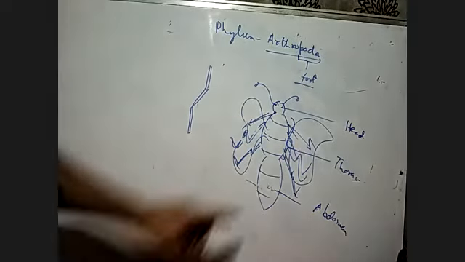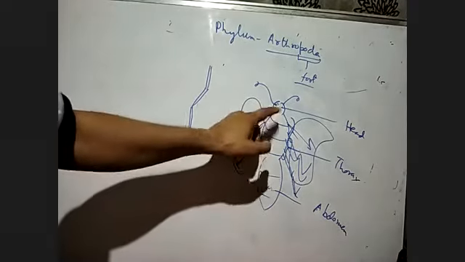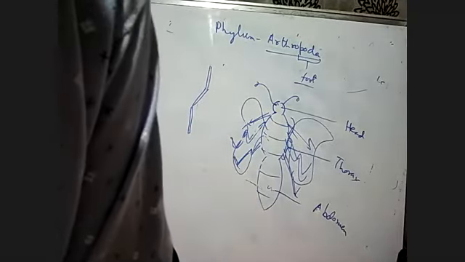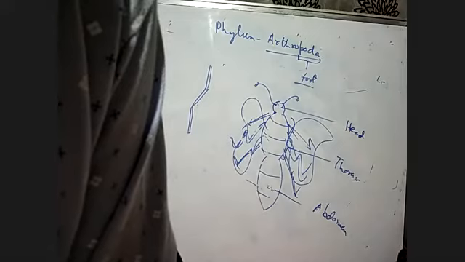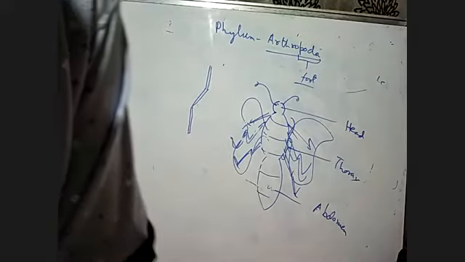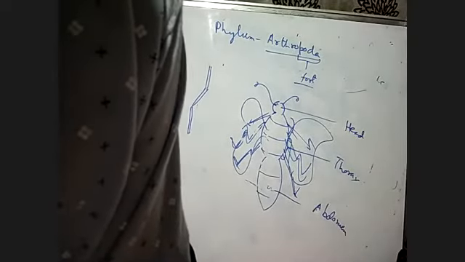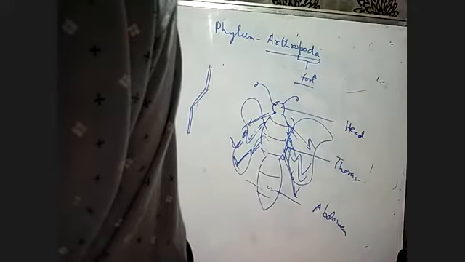These are the segments. They are divided into prothorax, mesothorax, metathorax, like that. They are divided into segments, like the body of the earthworm, and they are coelomate. They have the body space, or the coelom, inside, because the coelom, or the body space, will accommodate all the organs inside the space.